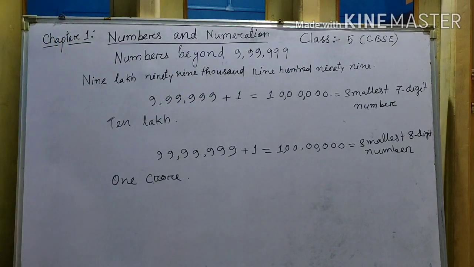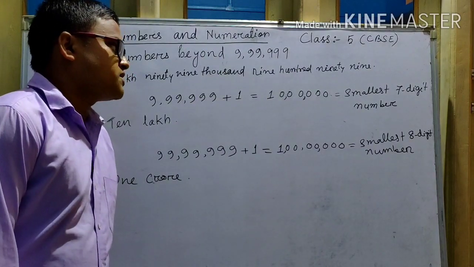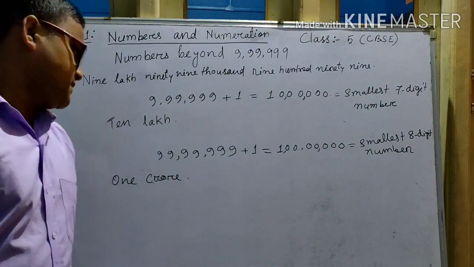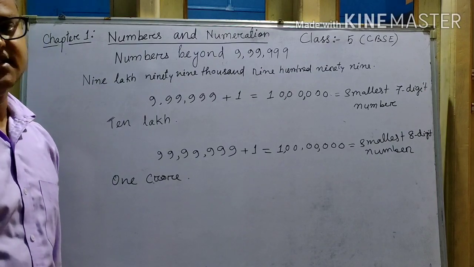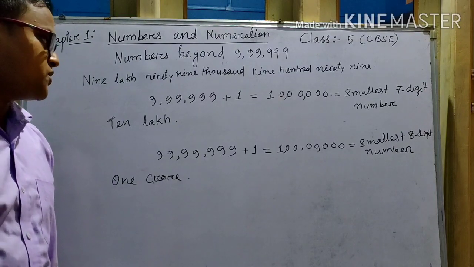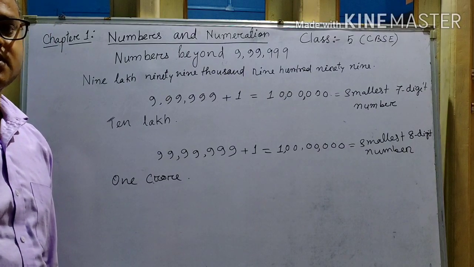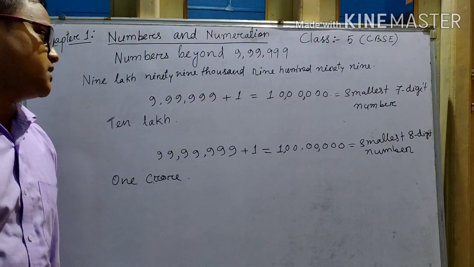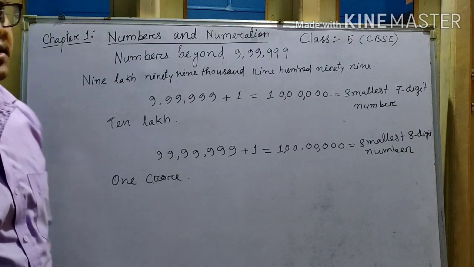Next we will discuss the systems of numbers. There are two systems: the Indian place value system and the international place value system. Let's see how we represent a number in the Indian place value system.